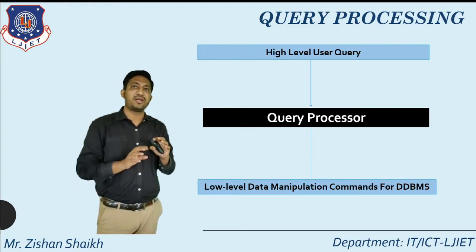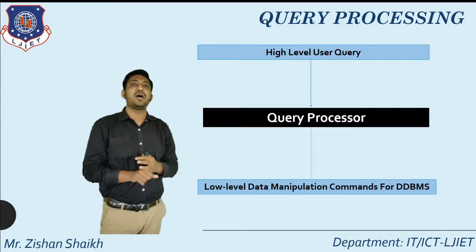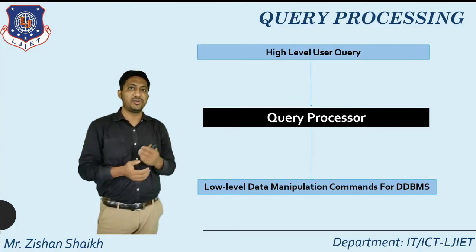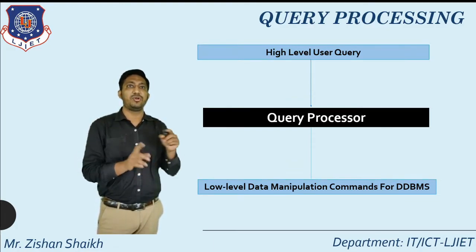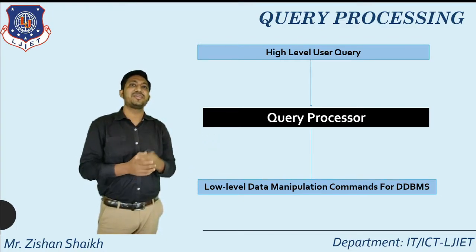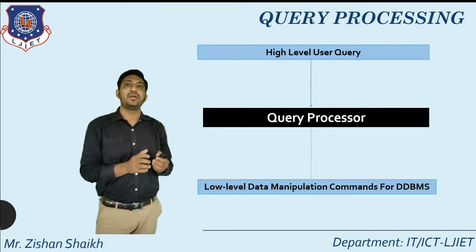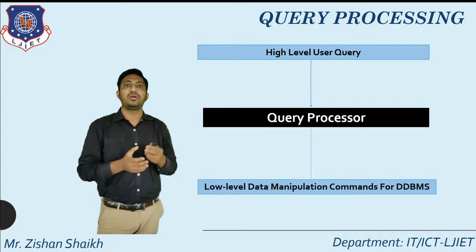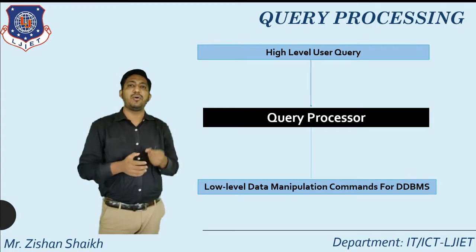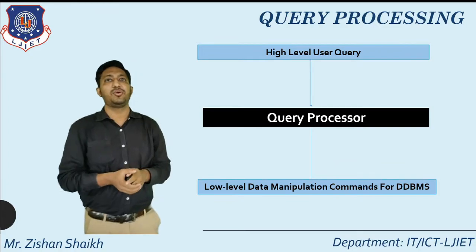When the user types a query, it must be in some specific format, a high level query, that is known to the user. But how exactly the query processor executes it is the basic idea of query processing. Query processing takes this high level query and converts it into lower level data manipulation commands. Those lower level commands are the algebraic query. So how exactly the algebraic query is converted will be the aim of this particular video.